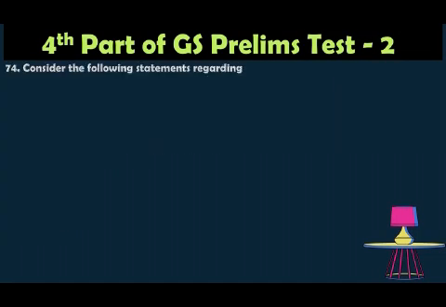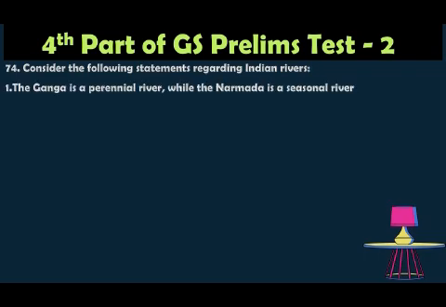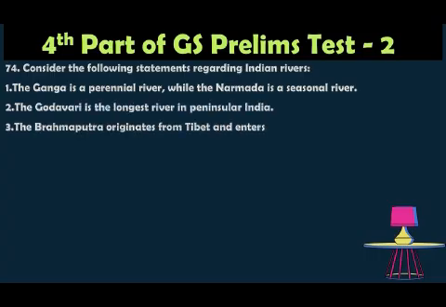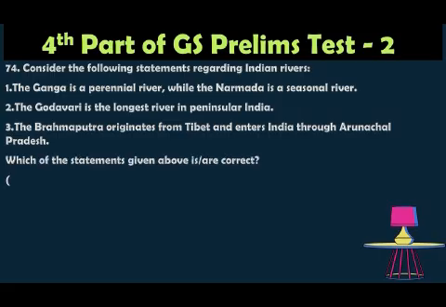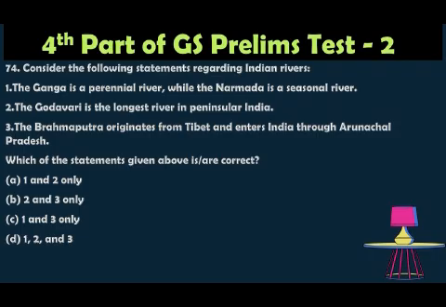Question 74. Consider the following statements regarding the Indian rivers. 1. The Ganga is a perennial river, while the Narmada is a seasonal river. 2. The Godavari is the longest river in peninsular India. 3. The Brahmaputra originates from Tibet and enters into Arunachal Pradesh. Which of the statements given above is correct? Option A, 1 and 2 only. Option B, 2 and 3 only. Option C, 1 and 3 only. Option D, 1, 2 and 3. The correct answer is 2 and 3 only.